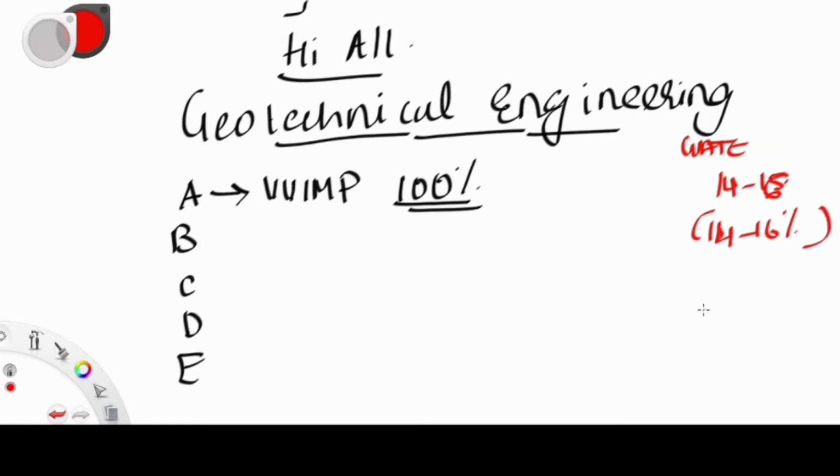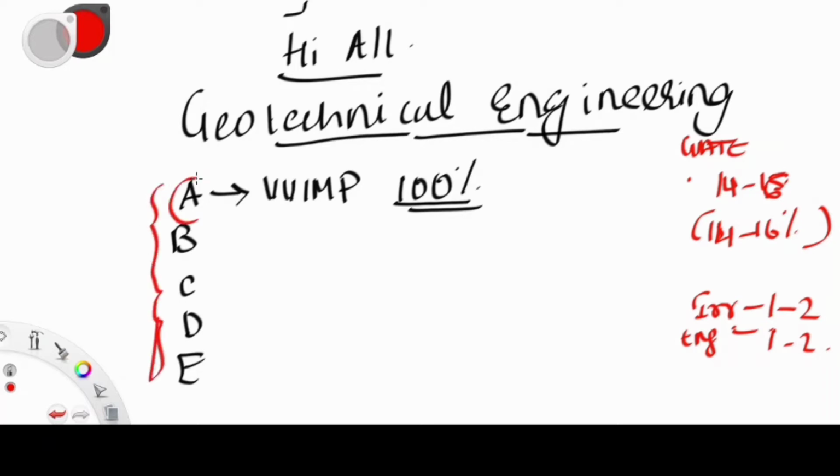For example, if you study irrigation or engineering mechanics, you will get more or less 1 to 2 marks. Engineering mechanics, one question they will ask, so 1 to 2 marks only you will get. So just imagine 14 to 16 marks. Don't leave this. I have divided the chapters into different categories: A category, B category, C category, D category, E category. Geotechnical is a very, very important subject, so don't skip it.